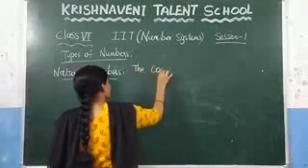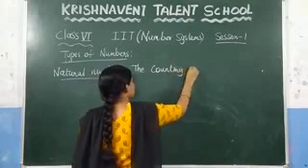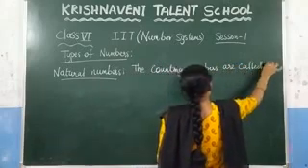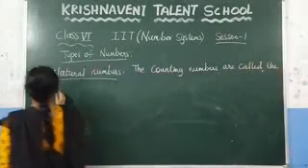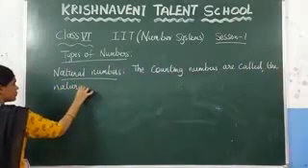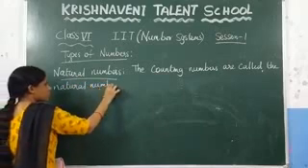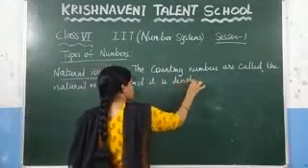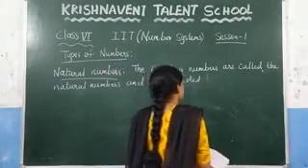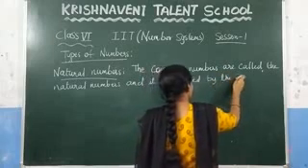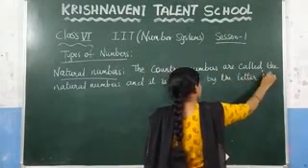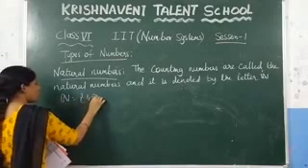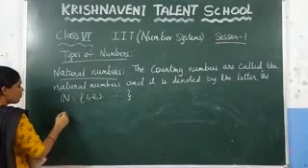The counting numbers are called the natural numbers, and they are denoted by the capital letter N. The natural numbers start from 1, 2, 3 and so on, and make a note of it.